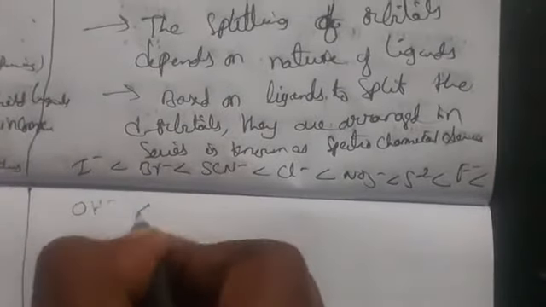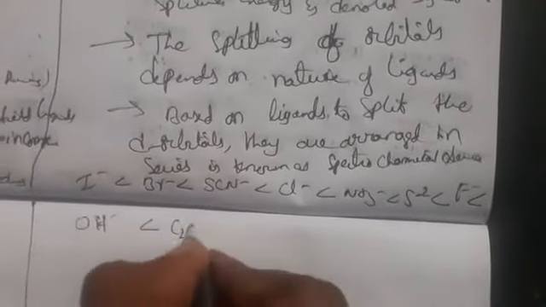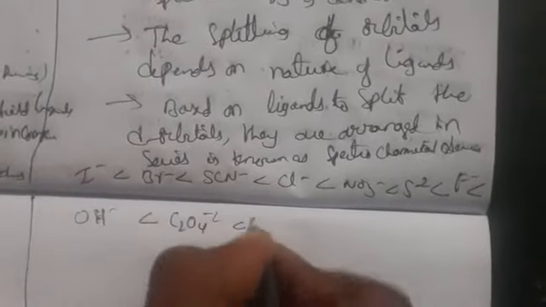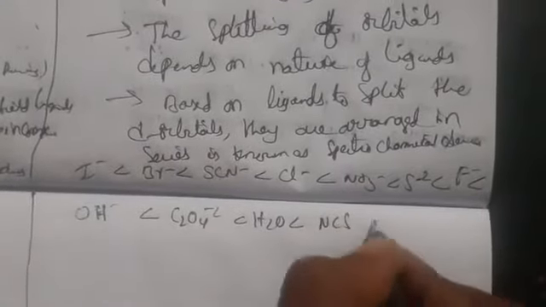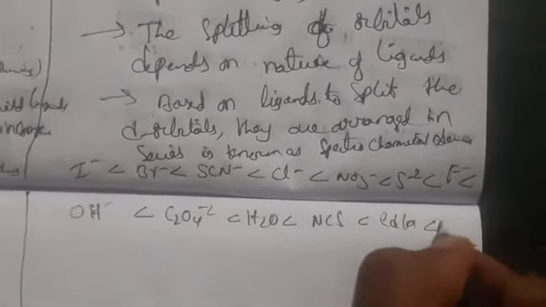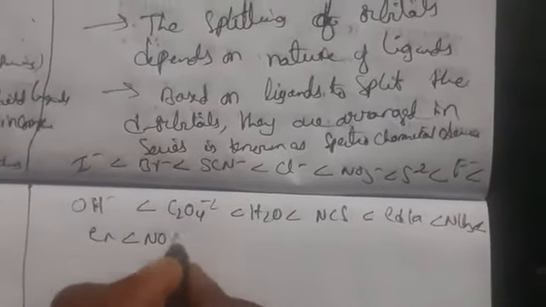The order is: I-, Br-, SCN-, Cl-, NO3-, S2-, F-, OH-, oxalate C2O4 2-, H2O, NCS, EDTA, NH3, en, NO2, CN and CO. This is the spectrochemical series.